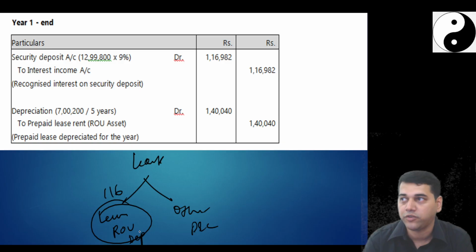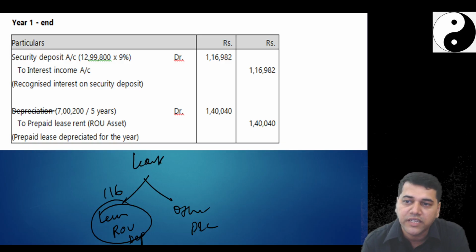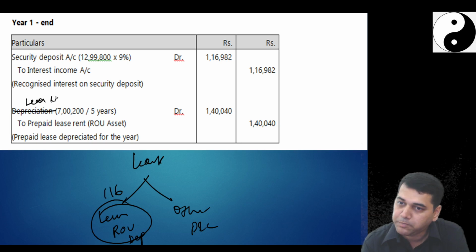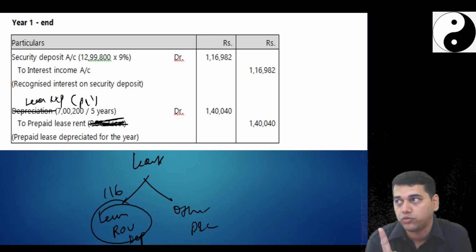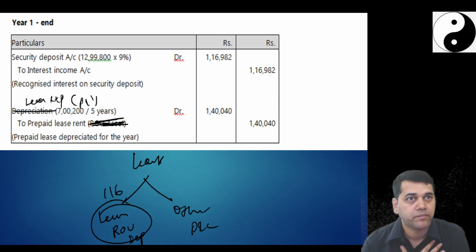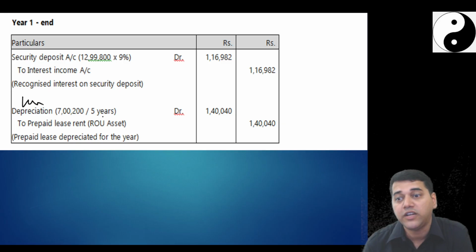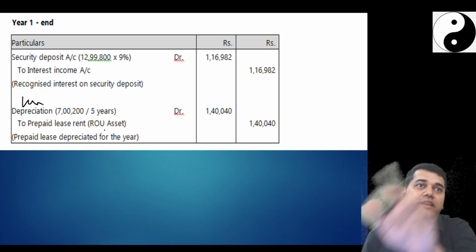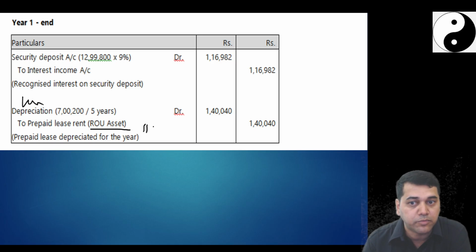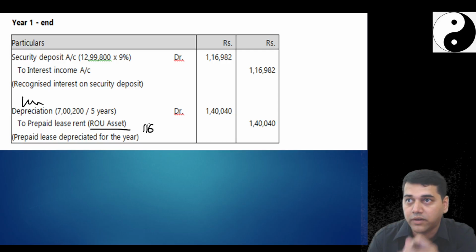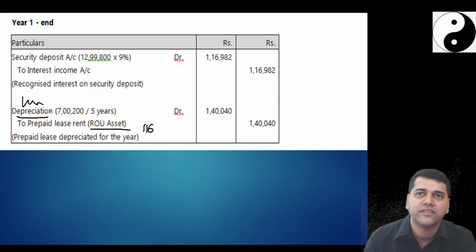This is a new concept for you. Since the question is very silent, if some student wrote lease expense P&L to prepaid rent, without writing ROU in the bracket, I am okay. But if you write the entry lease expense account debit to prepaid rent ROU, then I say it is wrong. Because if you say ROU asset, which is as per Ind AS 116, which we are yet to cover, then the debit should always be depreciation. Why? We will discuss that.